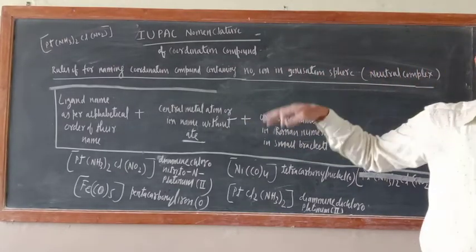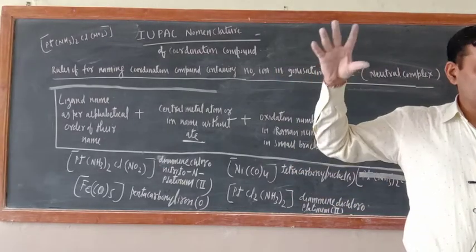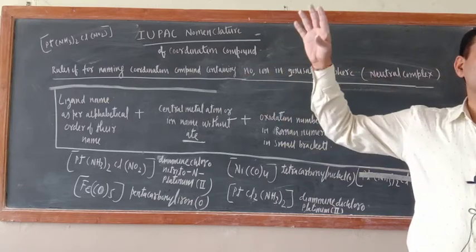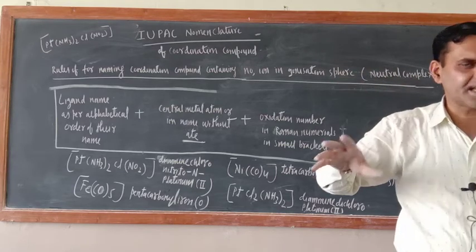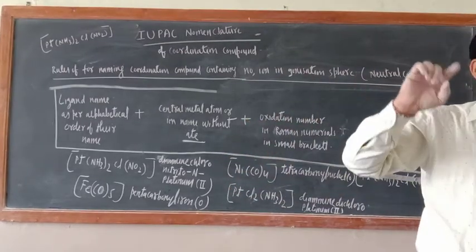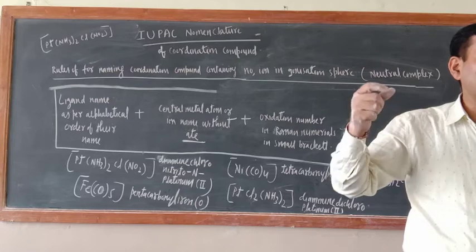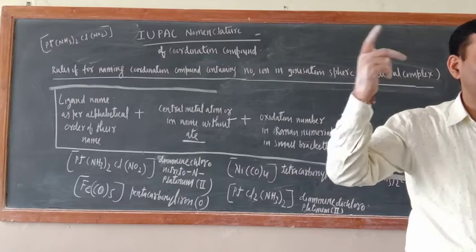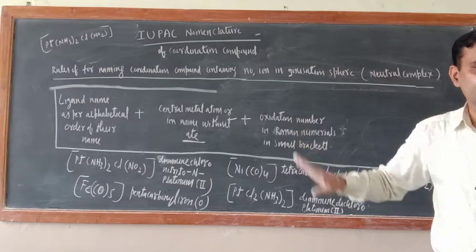As per your wish you can remember this one, but there are some common rules which are applicable to all 3 categories of coordination compound, like: the name should be written in small letters, and there should not be a gap between the names of the species which are present inside the coordination sphere. If it is a simple, common ligand, then to indicate their number di, tri, tetra is used. But if it is complex, in the sense that di, tri, tetra is included in their name, then the words bis, tris should be added to indicate their number. So there are some common rules and some different rules, and I indicated all.